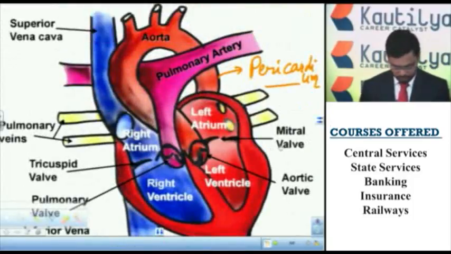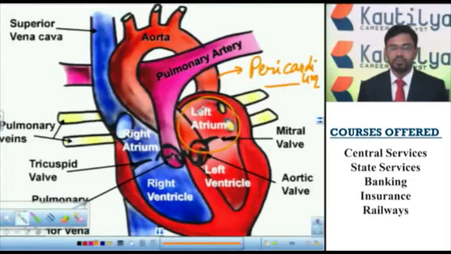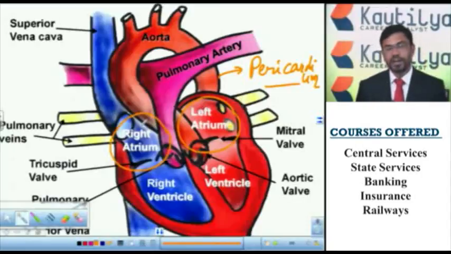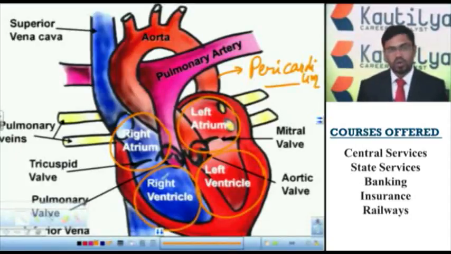So this is the left auricle or left atrium, and this is the right auricle or right atrium, and this is the left ventricle and this is the right ventricle. These auricles are smaller than the ventricles, or you can say the ventricles are larger than the auricles.